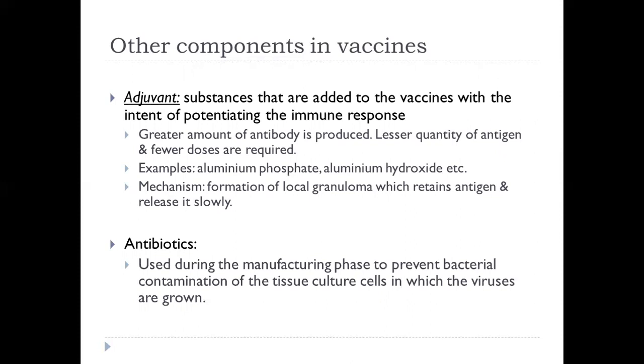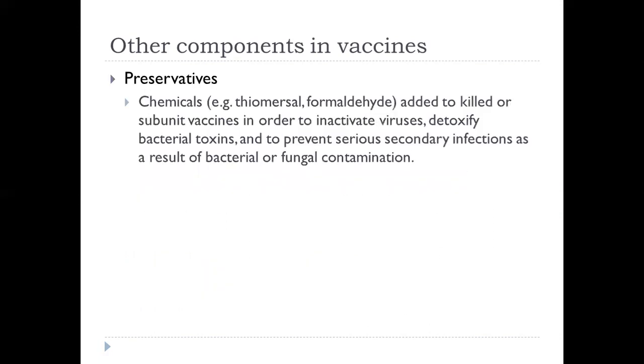Then antibiotics, which are used during the manufacturing phase to prevent bacterial contamination of the tissue culture cells in which the viruses are grown. For example, MMR vaccine and the IPV each contain less than 25 micrograms of neomycin per dose. Persons who are known to be allergic to neomycin should be closely observed after vaccination so that any allergic reaction can be treated at once. Then there are certain preservatives.